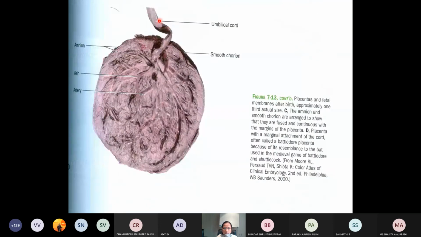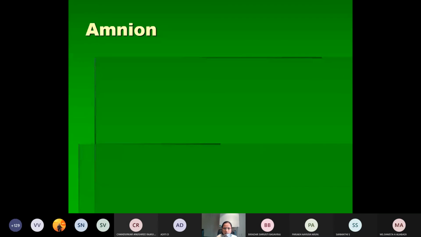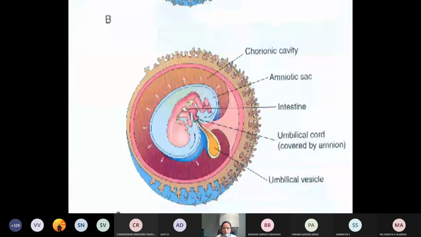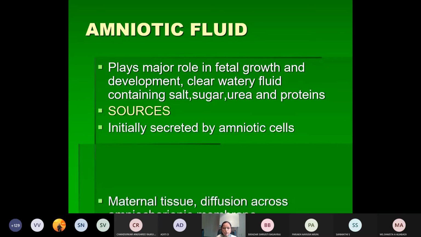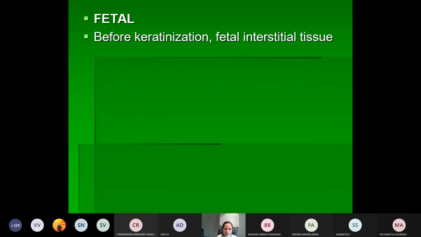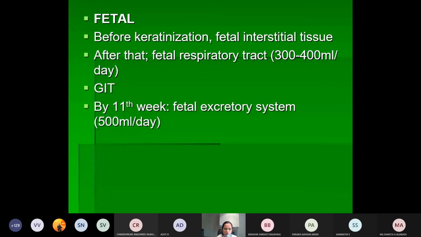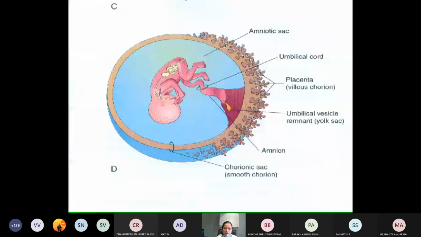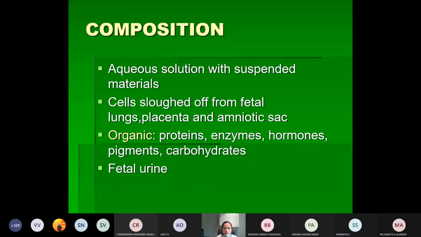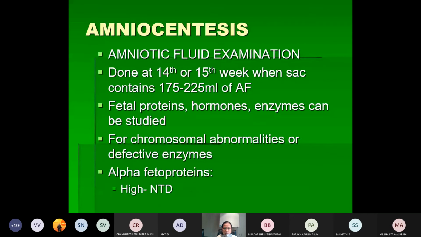So this is the umbilical cord you are seeing, which will be covered by the amniotic membrane, and it has got the umbilical vessels, the Wharton's jelly, whatever I discussed now. So this will be the one attachment of the umbilical cord to the fetal surface of the placenta. So these are all the extraembryonic membranes which you all need to know. The first we have discussed is the placenta. There only I have covered about the chorion, then the amnion, the yolk sac, the allantois, and then you have got the umbilical cord. So all these are the extraembryonic membranes or the fetal membranes.